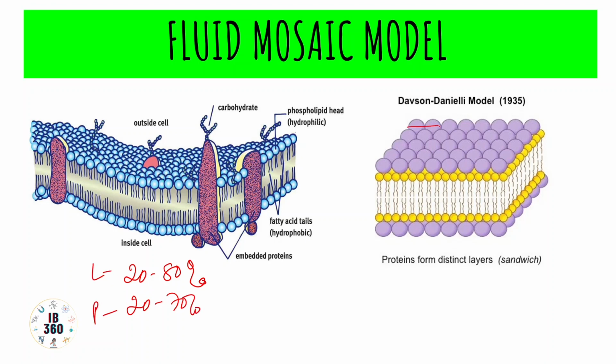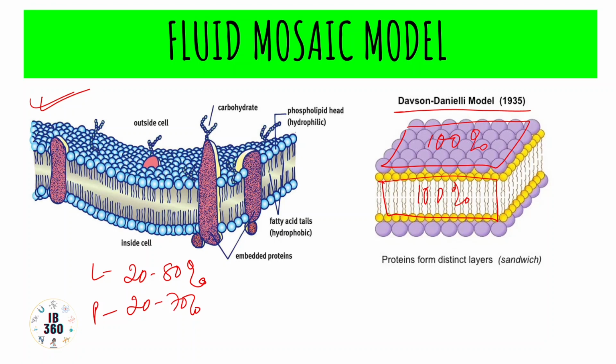But here they will say this region is 100% protein and this region is 100% bilayer of phospholipids. So this was the Davson-Danielli model, and this is the fluid mosaic model proposed by Singer and Nicolson in 1972.